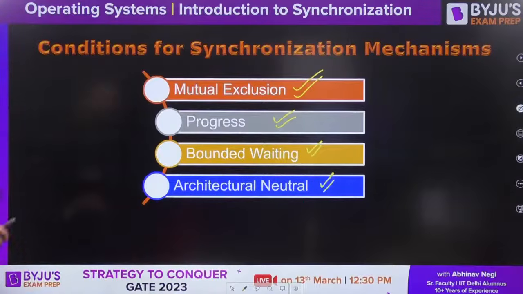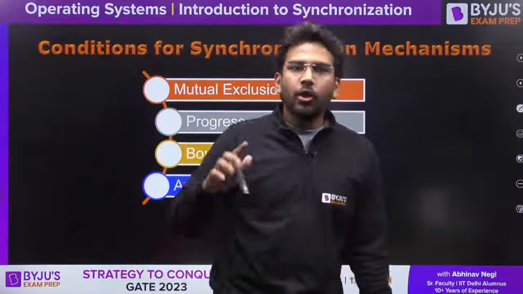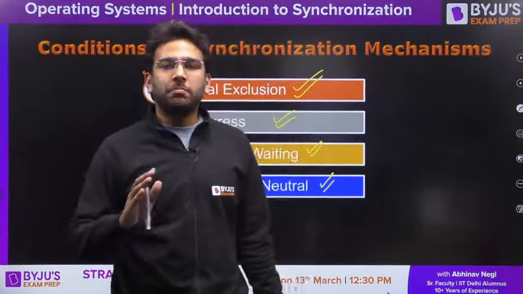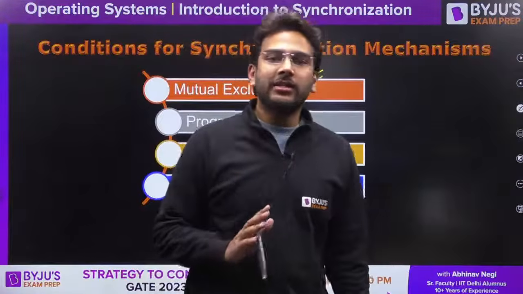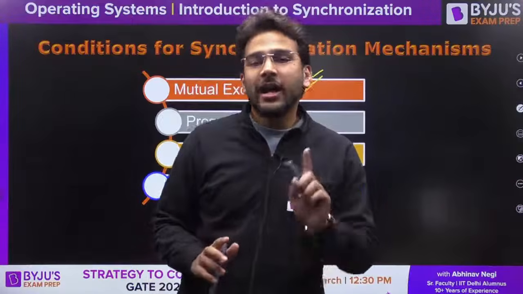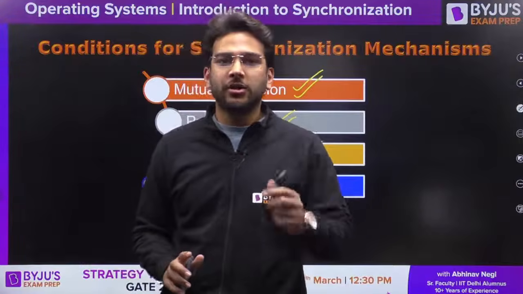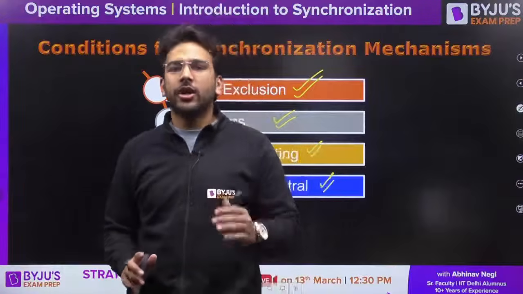What is actually mutual exclusion? Mutual exclusion means no more than one process should be able to access the critical section at a time, or simultaneously. Critical section means where you have the shared resource.